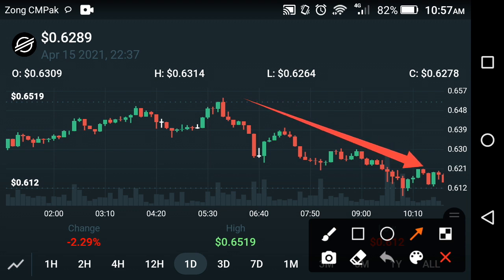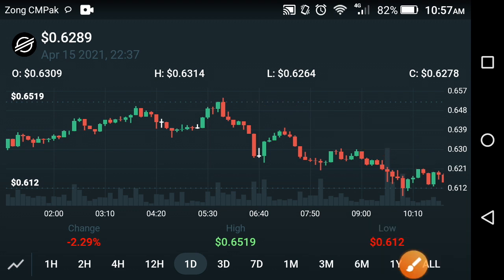That means that after some time it will take an explosion. This is the jumping time of Stellar XLM, and after some time it will start a high explosion and go upward. The change will become positive very soon, friends. And the next target of the XLM coin is to hit $1 USD in April. That is the target of the XLM coin, to hit $1 USD in April.